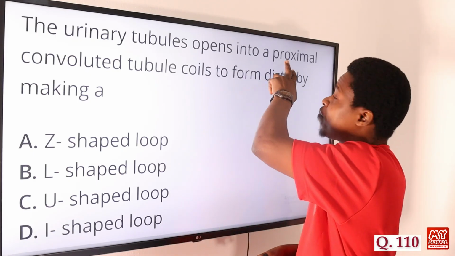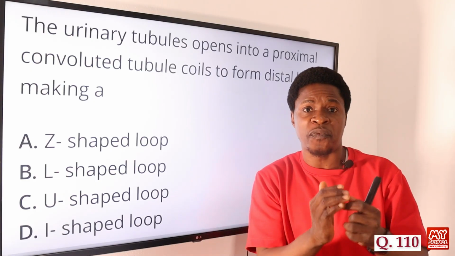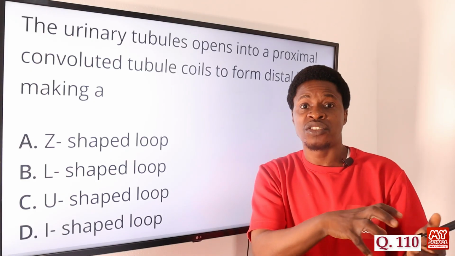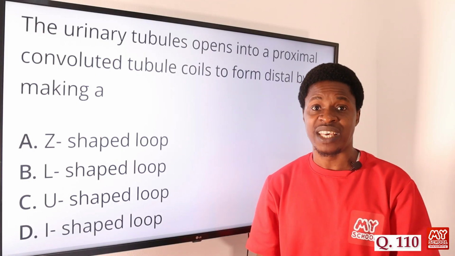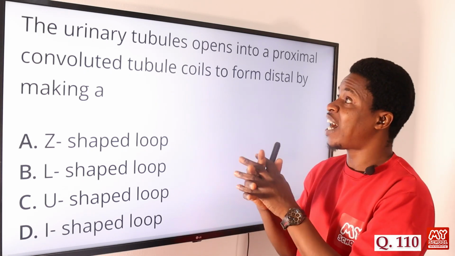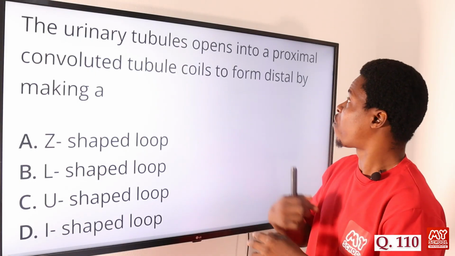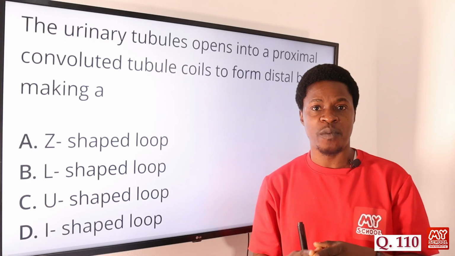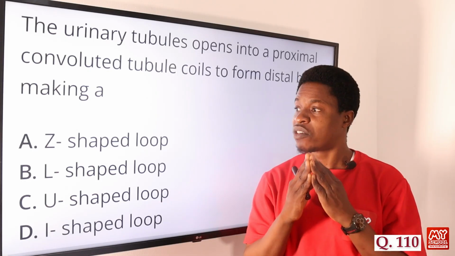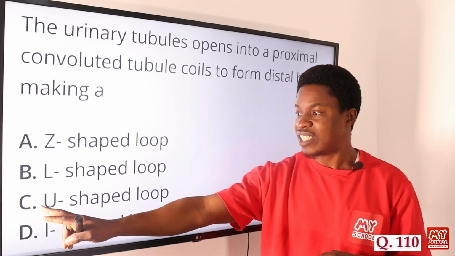Don't forget that the proximal convoluted tubule transports fluid into the what? Into the distal convoluted tubule. So what we are saying in essence is that the urinary tubules open into a proximal convoluted tubule and coil to form a U-shaped loop, which is called Henle's loop. So the correct answer here is not A, not B, not D. The correct answer is option C, U-shaped loop.